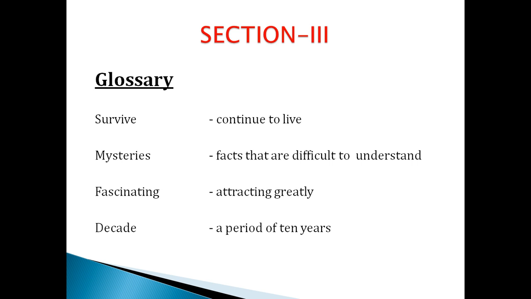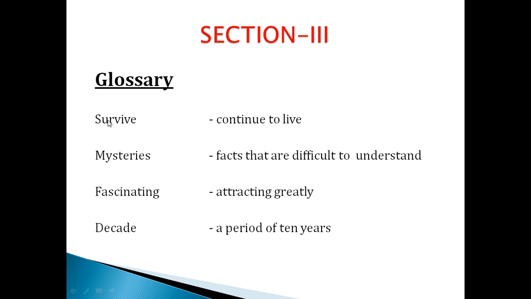Yes. Now we will go through the glossary before we enter into section number 3. What is meant by survive? Survive means continue to live. Okay. And then mysterious. What is mysterious? Facts that are difficult to understand are called mysterious. Fascinating means attracting greatly. Decade. What is a decade? A period of 10 years.